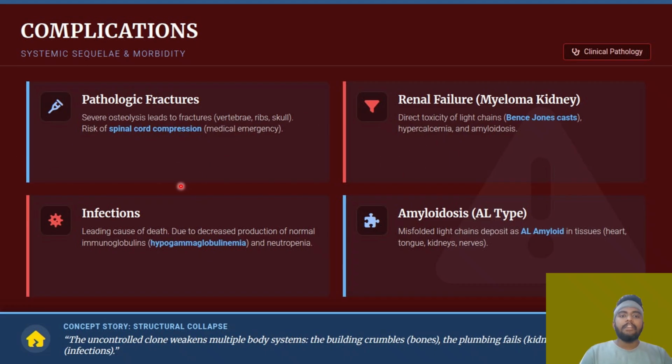And then infections. The leading cause of the death is the infections because there is decrease in the production of the normal immunoglobulins. Only one particular type of the immunoglobulin has been elevated. Other immunoglobulins like antibodies will not be there, right? Only one single antibody is elevated. So hypogammaglobulinemia and neutropenia will also be there. So this is one of the causes of infections, and infections is the leading cause of the death. And amyloidosis, AL type, affects the heart, the tongue, kidneys, and the nerves.